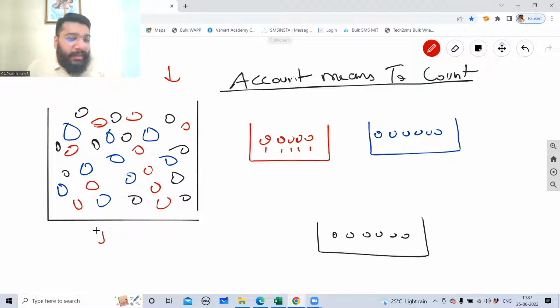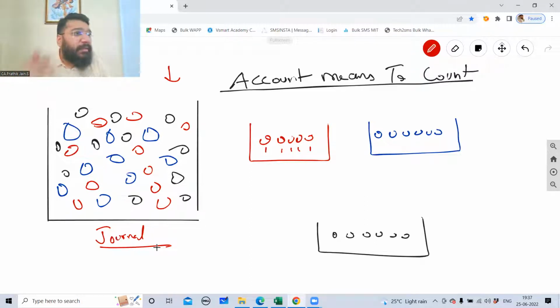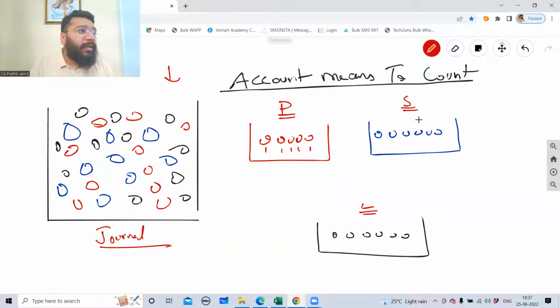So this box is nothing but a journal. In the journal, you record every transaction in one single place in chronological order. So this red ball is purchase, your blue ball is sales, and let's suppose this black ball is liabilities. Everything is recorded in this particular box. How much is total purchase, how much is total sales, how much are my total liabilities, that picture I'm not getting from the journal. So the journal ensures that whatever evidence I have, whatever bills come to my table, all those bills are recorded in this box in the form of journal entries.